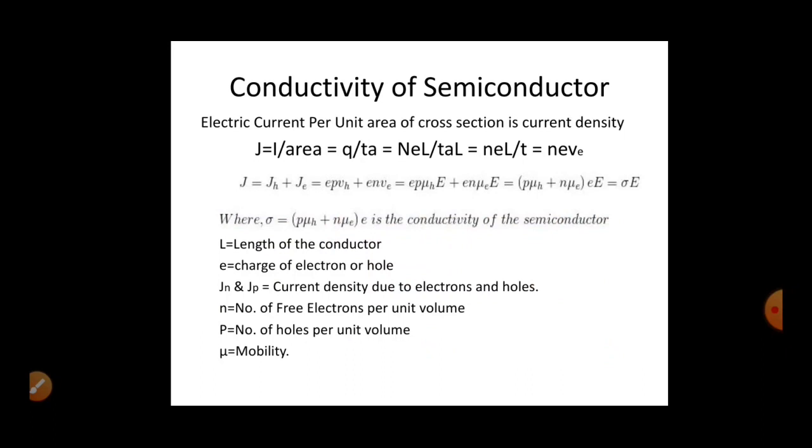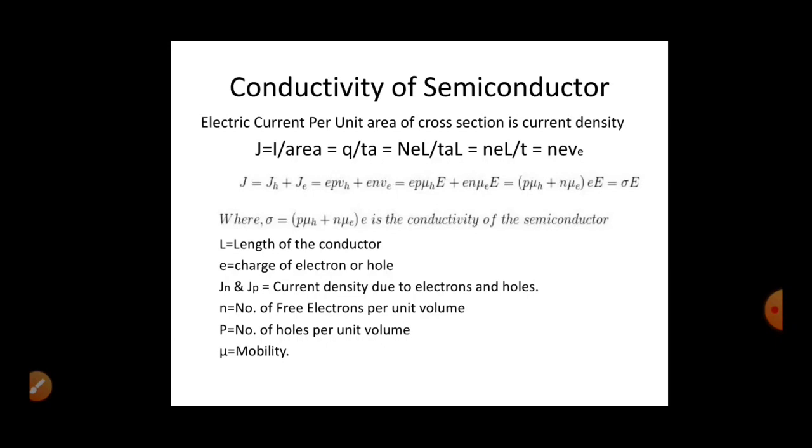If you are calculating the conductivity of electrons, we consider N as the total number of electrons and e as the charge of electrons. If you are calculating the conductivity of holes, we consider N as the total number of holes and e as the charge of holes, and L is the length of the conductor. So in J, multiply and divide by L, the length of the conductor.